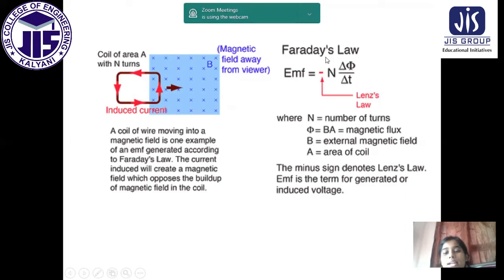That means the induced EMF is in the direction opposite to the change of flux, that is, it opposes the change of the flux. That is the significance of this.